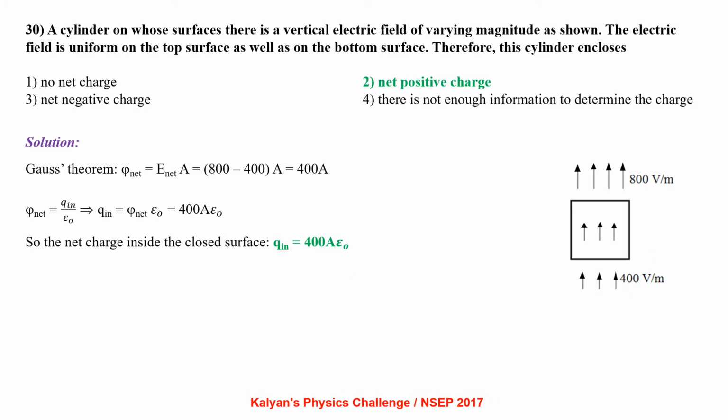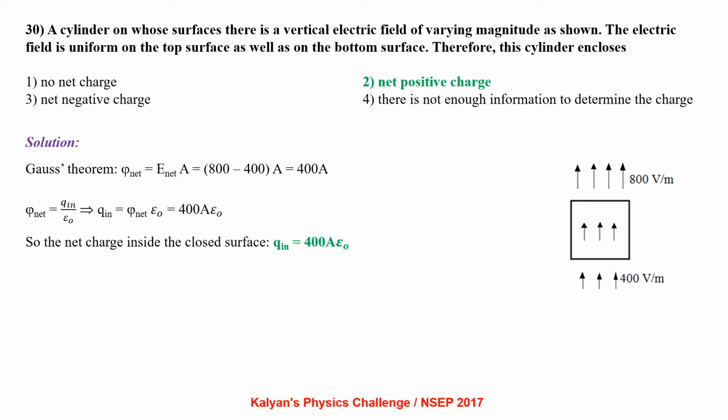A cylinder on whose surface there is a vertical electric field of varying magnitude as shown. The electric field is uniform on the top surface as well as on the bottom surface. Therefore, this cylinder encloses no net charge, net positive charge, net negative charge, or there is not enough information to determine the charge.